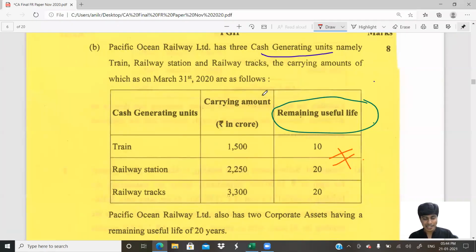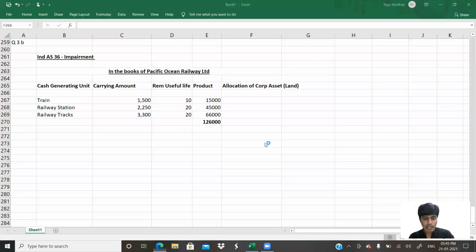So that reasonable basis, that's where your professional skills come into picture. So what exactly is the value of the asset? The value of land is 1800. So this 1800 has to be allocated. How do we allocate? I'll give you the workings here. I'm expecting you people not to know anything in prior, so everything will be taught right now.